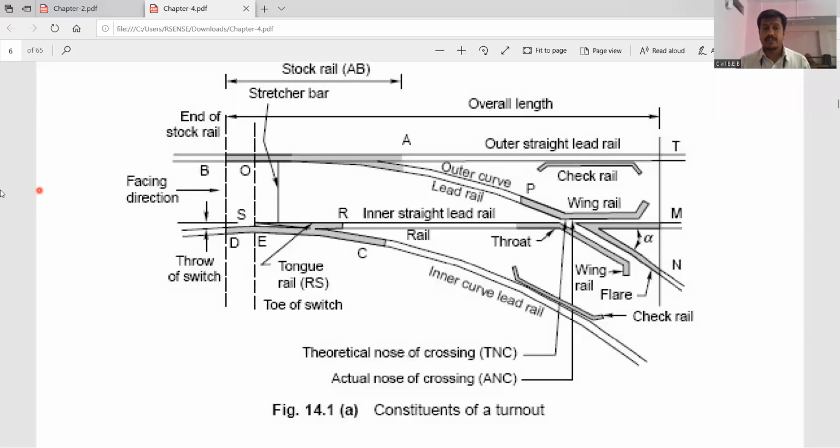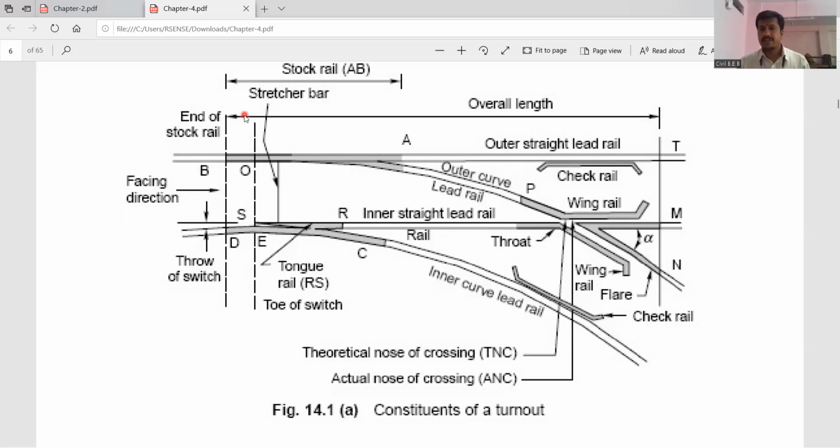So if the train is coming like this, see the pointer. If the train is coming like this, so this will be the facing direction, and if it is going there, or maybe some train is coming from this direction, so this will be the facing direction. Okay, so first you want to know about the facing direction or the trailing direction, whichever is there.